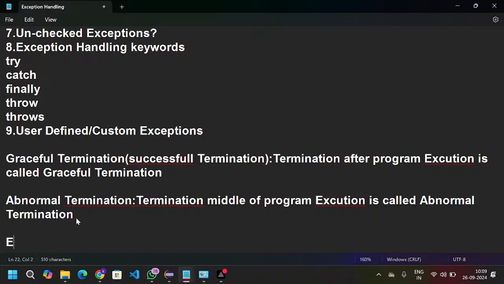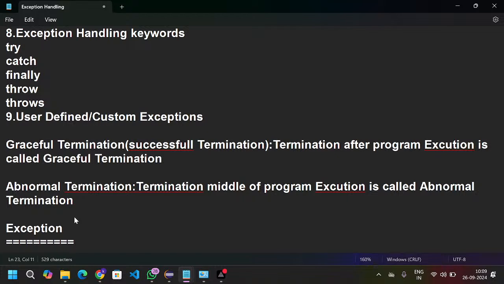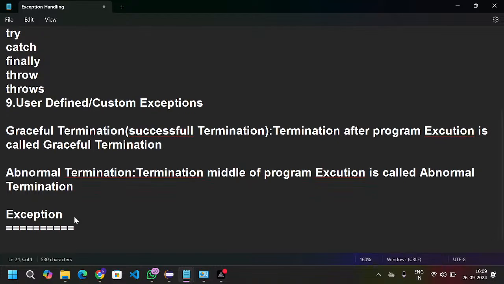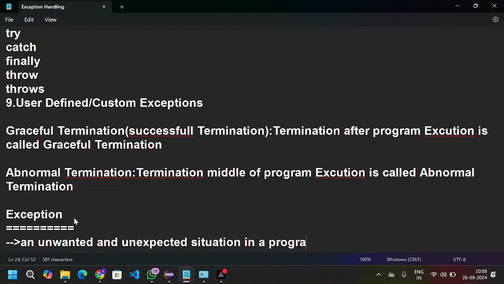Next topic is exception. What is exception? From the interview perspective, the first question they will ask is what is exception. Exception means an unwanted and unexpected situation in a program execution is called exception.